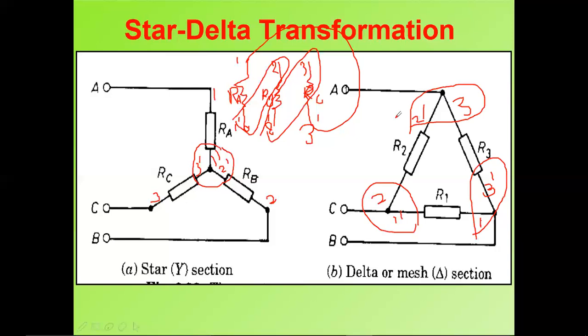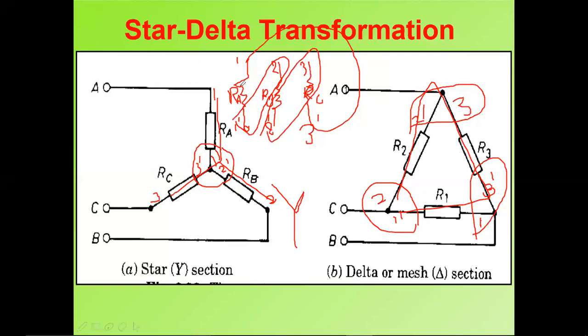So this is the definition of star. If my similar ends are connected at one point, it is called star. If my dissimilar ends are connected one after another, it is called delta connection. Kindly observe, this looks like a Y connection. This looks like a delta connection, right? By looking at this, it looks like a delta, but it is a star. So based on these circuit observations, you need to know the definition of star and the definition of delta.